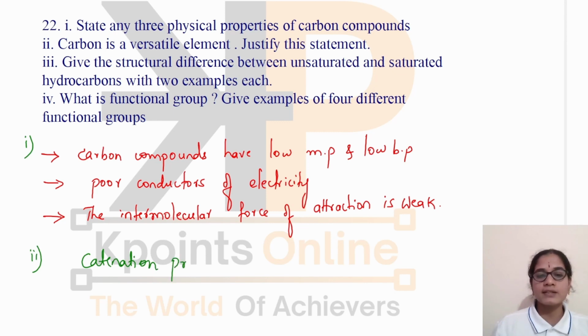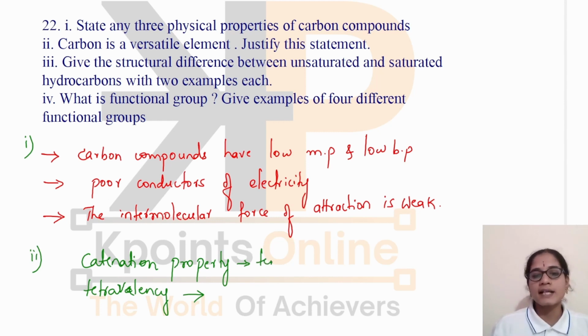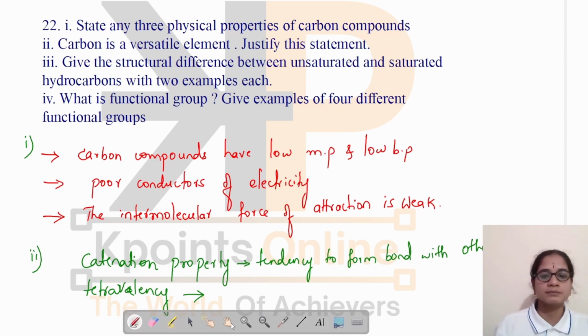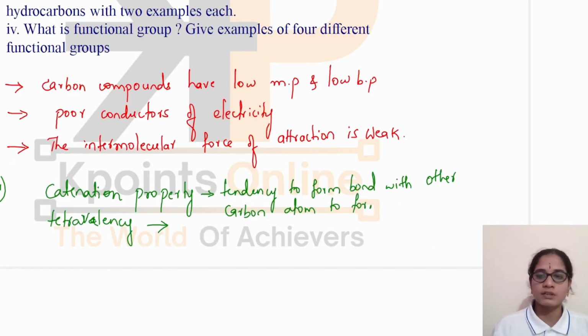You have to write both the catenation property and tetravalency, and also mention what these properties are. Catenation means it is a tendency to form bonds with other carbon atoms to form large molecules.